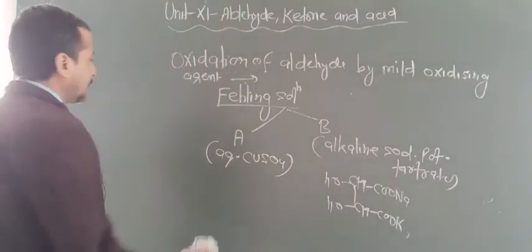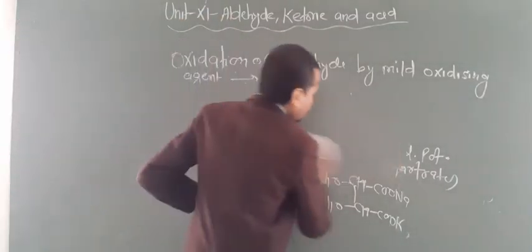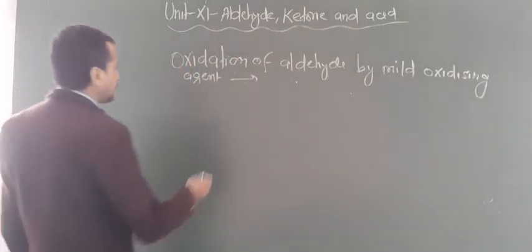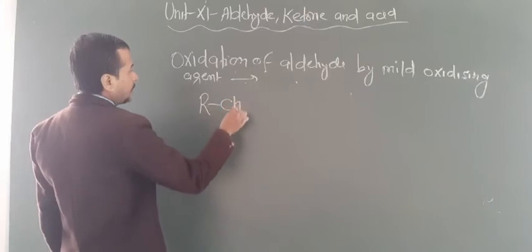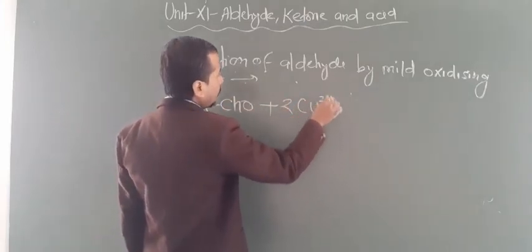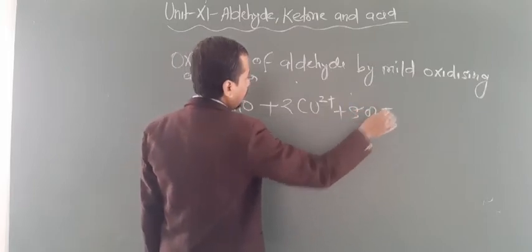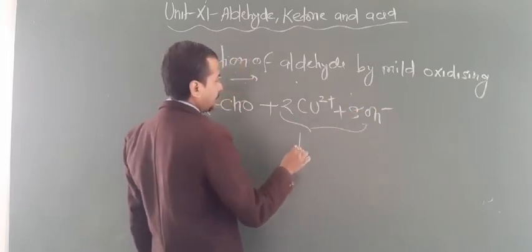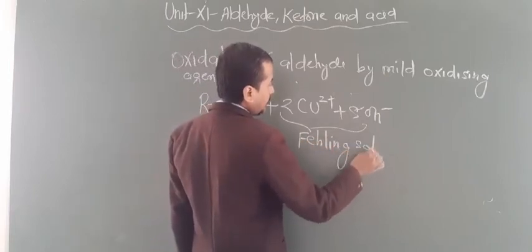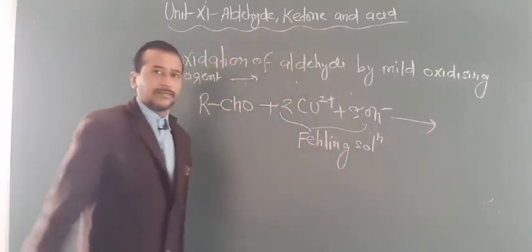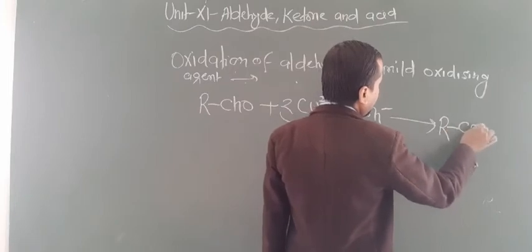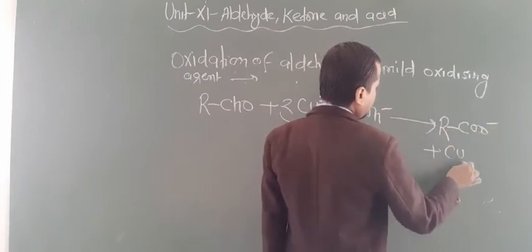Now what happens with aldehydes and ketones? Look here, these reactions are given only by aldehydes. So again look here, RCHO taken, this will react with 2Cu2+ and 5 OH minus. These chemicals come from Fehling's solution. Only write in the examination like this. Are you getting this point? So now this will change into RCOO minus and you get Cu2O.